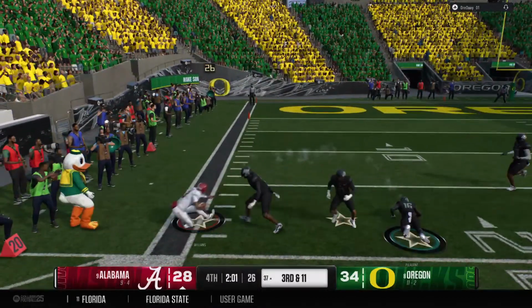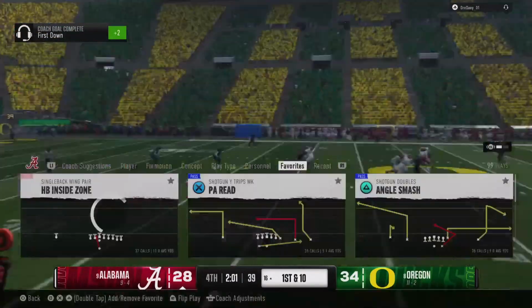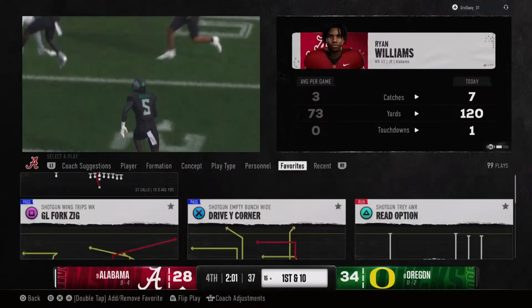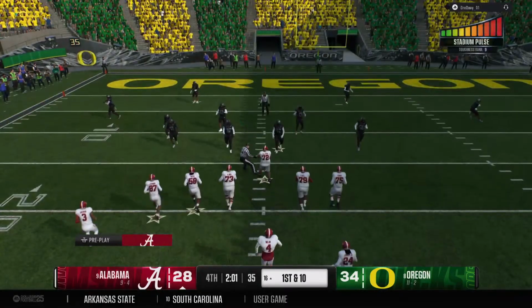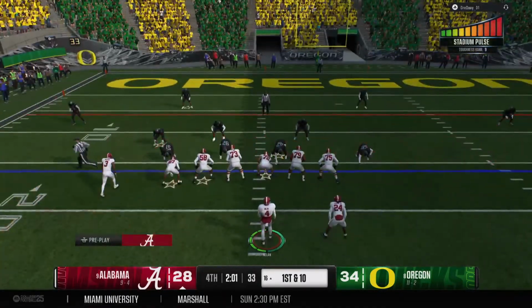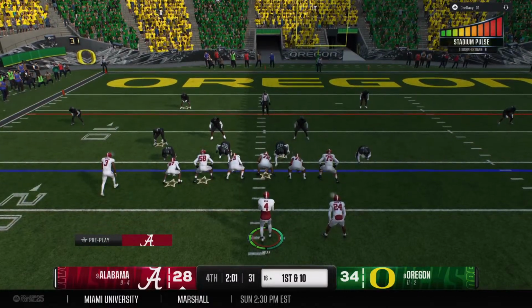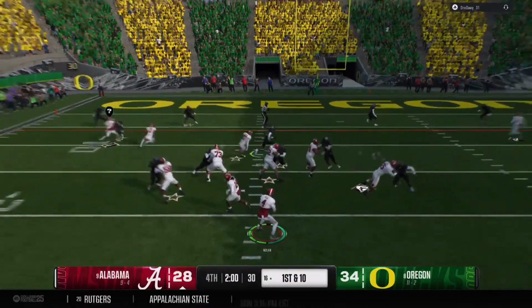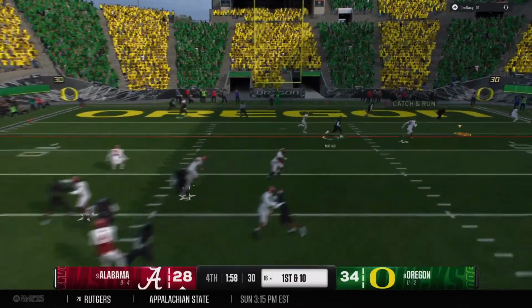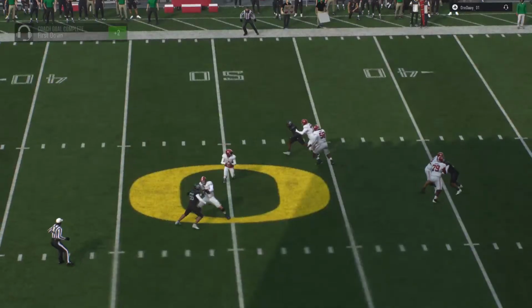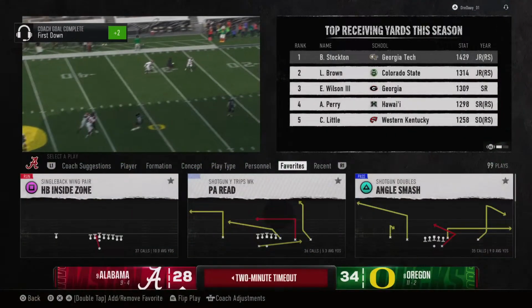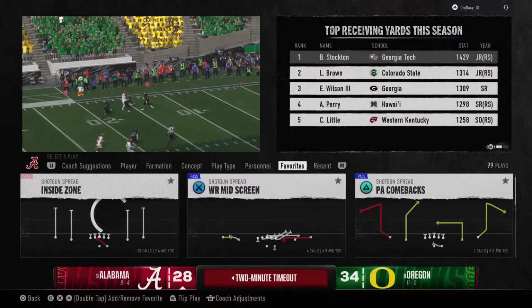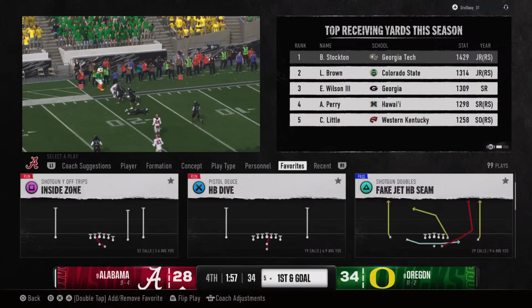He grabs it inside the 20. In a big game before he goes out of bounds, the offense keeps churning, gets a fresh set of downs. First down here, the offense has time for one more play before the 2-minute warning. He's got it, looking for the end zone. Tackle made quickly, but gain to the 5-yard line. It's 1st and goal.